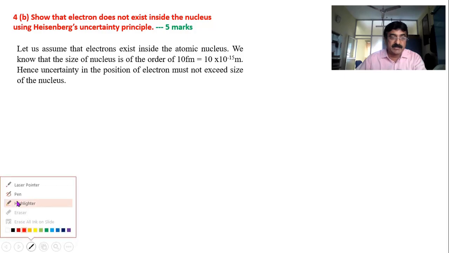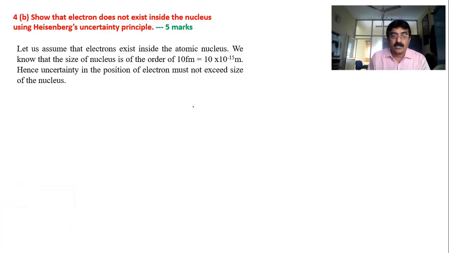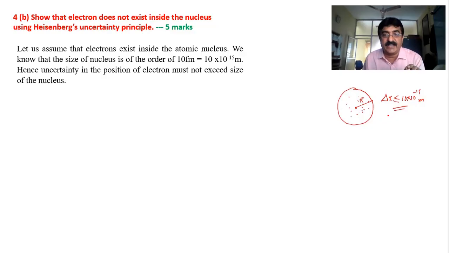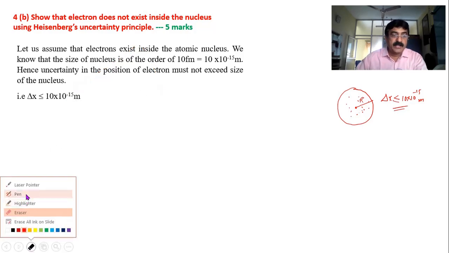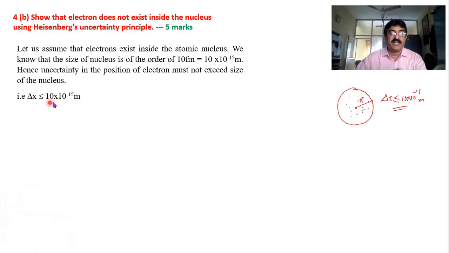I will just draw the diagram and show you. If at all an electron exists inside the nucleus, say this is a nucleus, this is the radius, so it must stay inside the nucleus within this radius only. Therefore, uncertainty cannot be greater than, it is always less than or equal to 10 into 10 to the power of minus 15 meter. This is an assumption, if at all it exists. So delta x is less than or equal to 10 into 10 to the power of minus 15 meter.